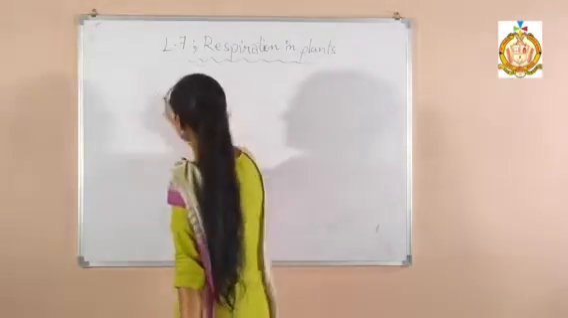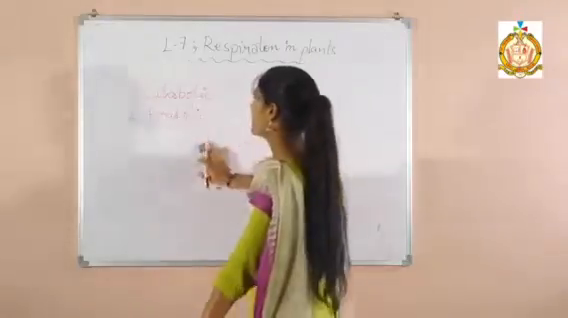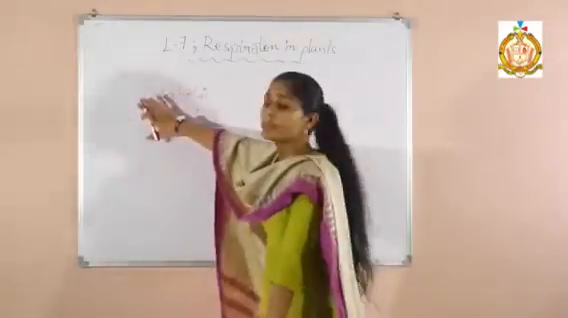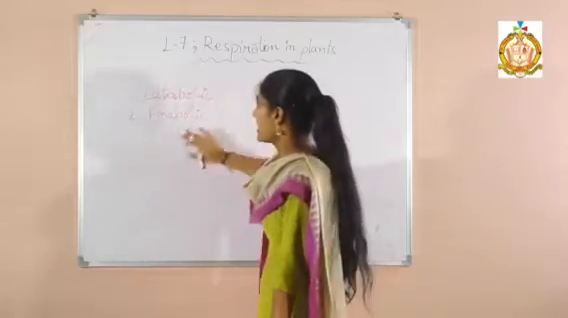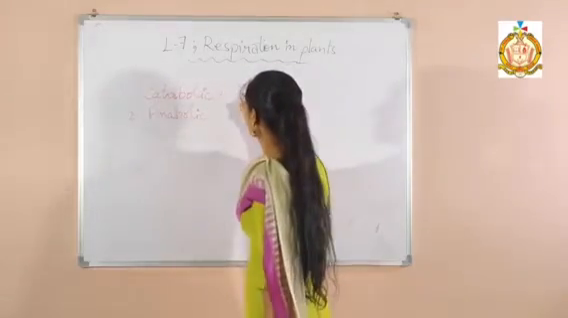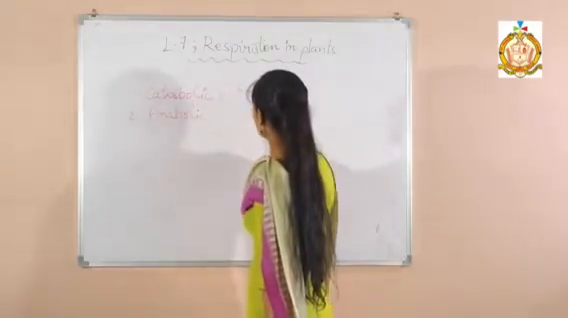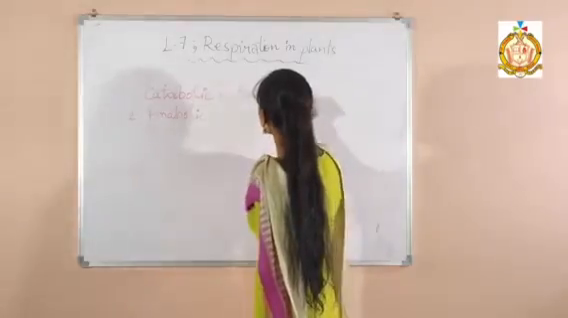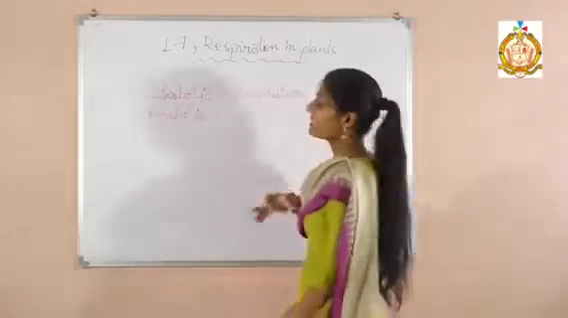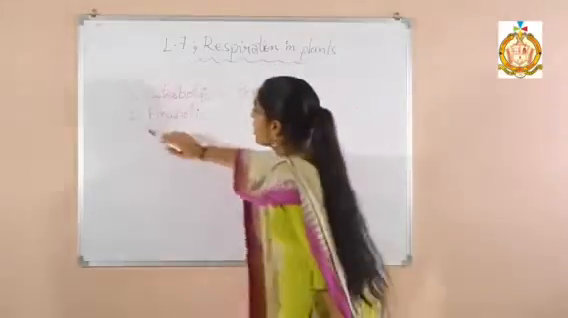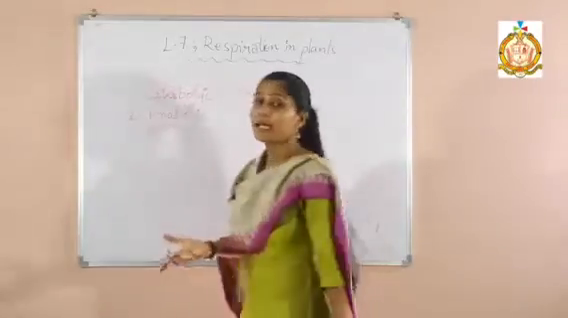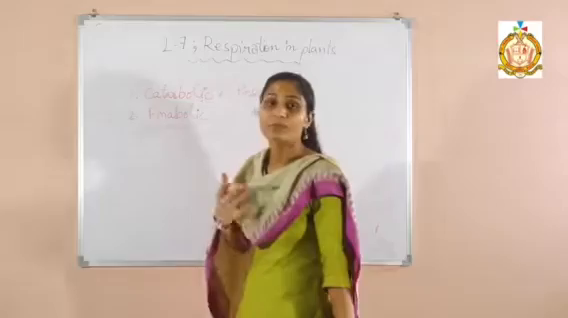Now what is the difference between these two processes, catabolic and anabolic? As I told, processes are of two types, catabolic and anabolic. Respiration is a catabolic process. Why is it a catabolic process? Because in the catabolic process energy is released, and the anabolic processes are consuming energy, they are absorbing energy.